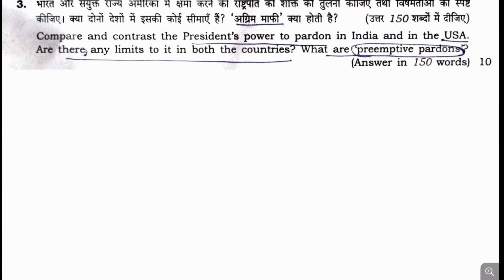Now moving to question number 3: Compare and contrast the President's power to pardon in India and in the USA. Are there any limits in both countries? What are preemptive pardons? This question comes from the comparison section, the comparison of the constitutional scheme of India with other countries of the world.